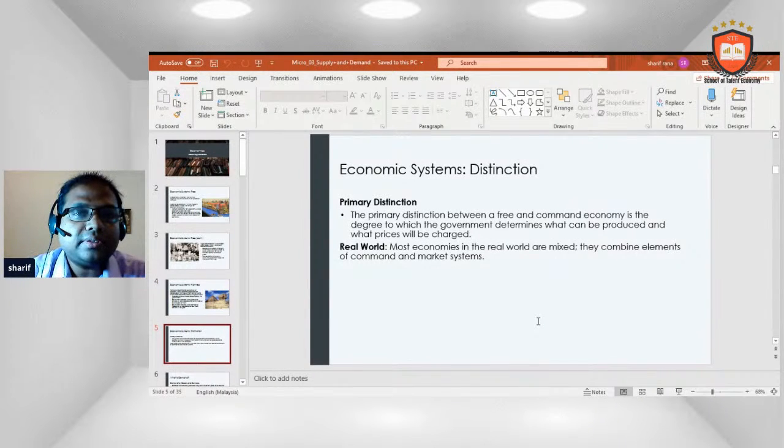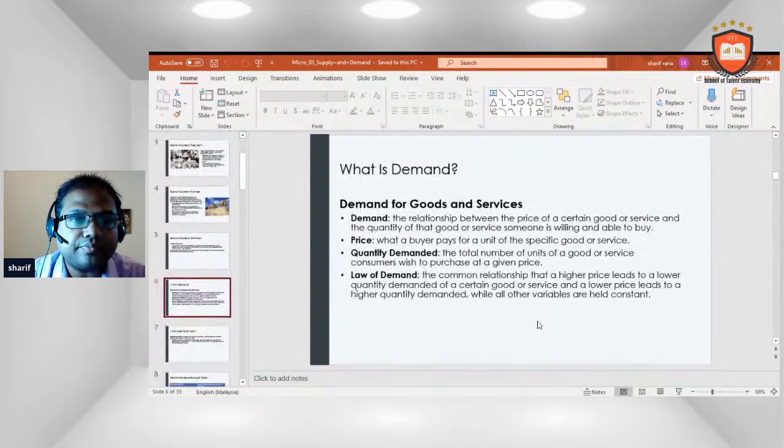Economic system distinctions. Primary distinction. The primary distinction between a free and command economy is the degree to which the government determines what can be produced and what price will be charged. Real world: most economies in the real world are mixed. They combine elements of the command and the market system.